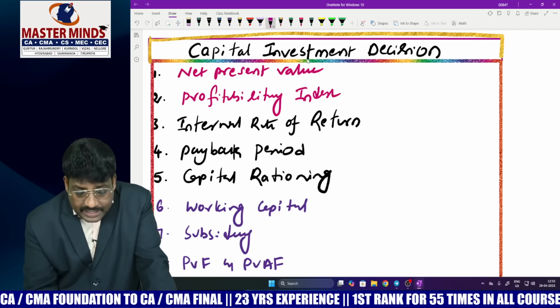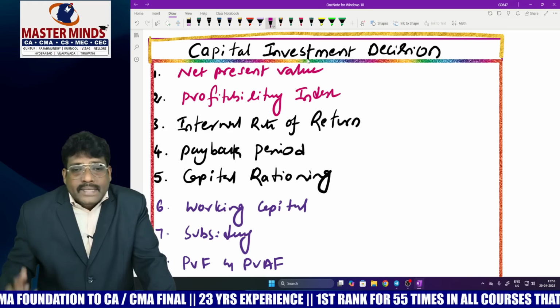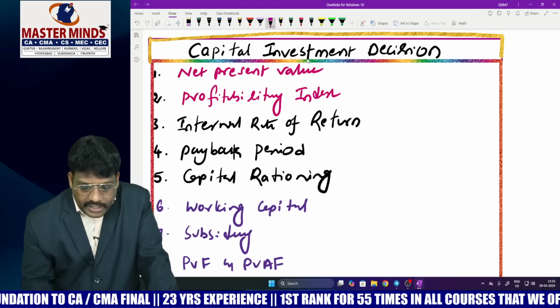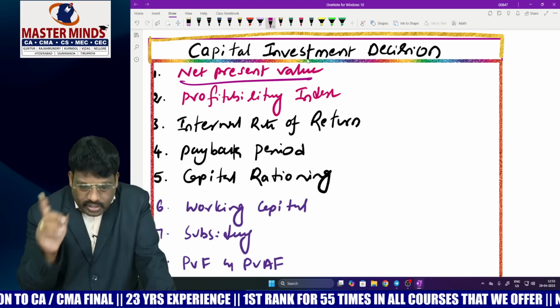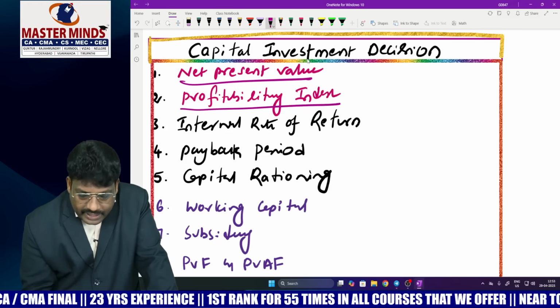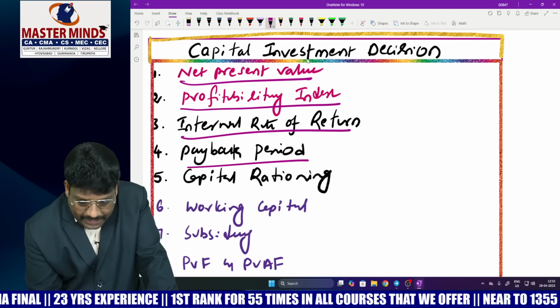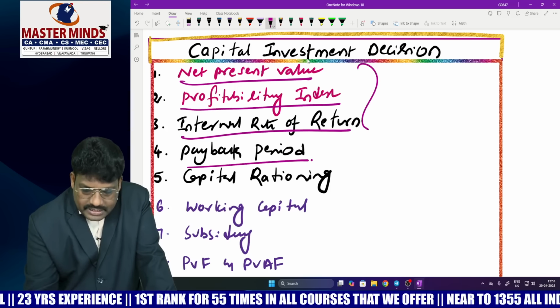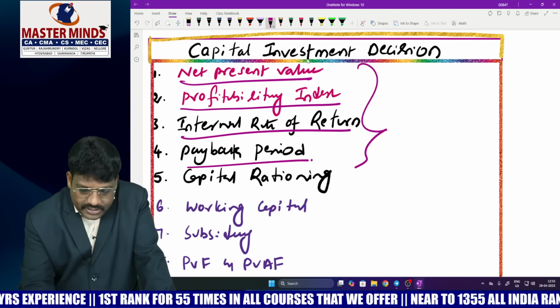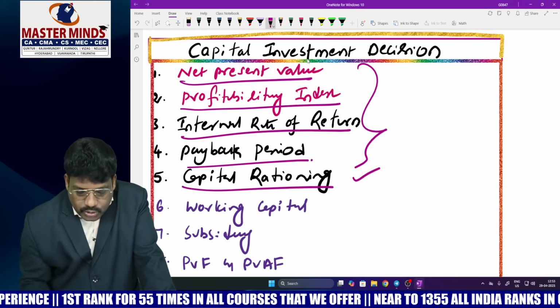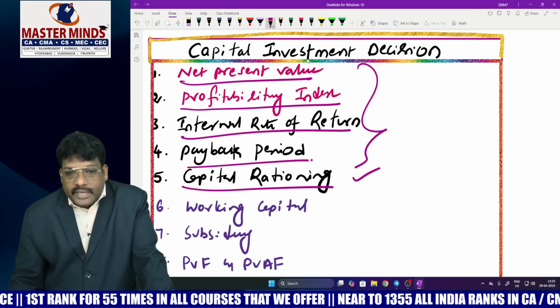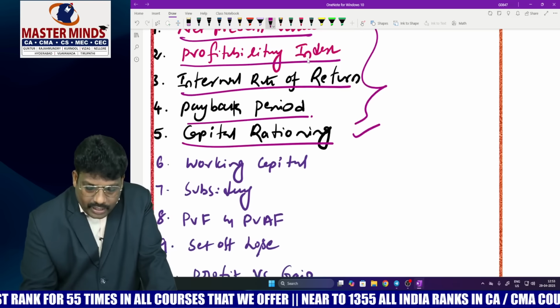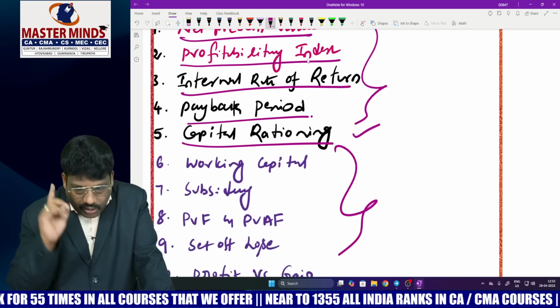Because by analyzing various capital budgeting models, it can assess, right? For this purpose: NPV, profitability index, internal rate of return, payback period, right? These are the first, you give preference to this model, and don't forget to give importance to capital rationing, right? While calculating all these things, there are certain concepts you have to keep in mind.